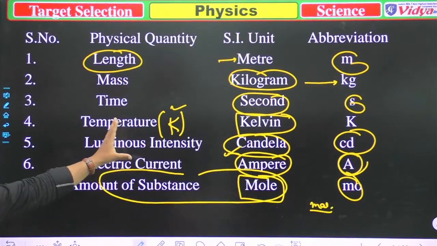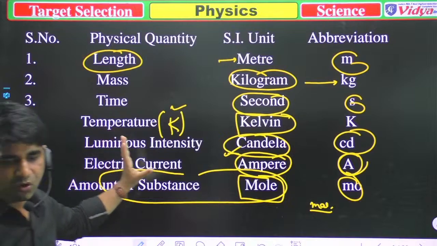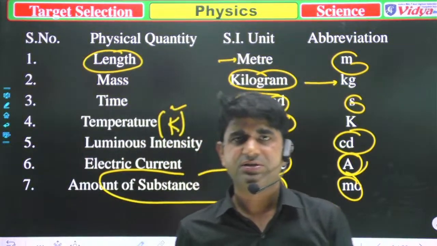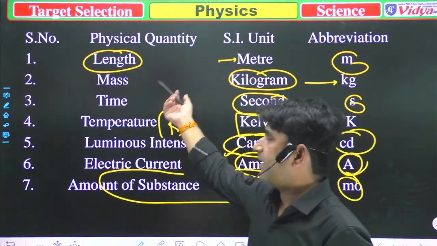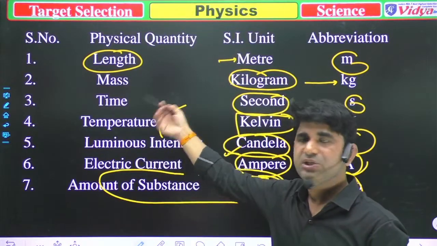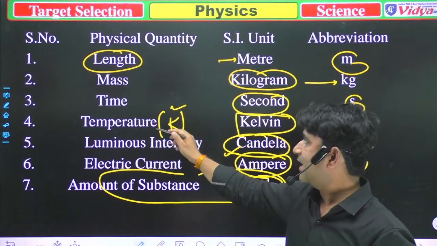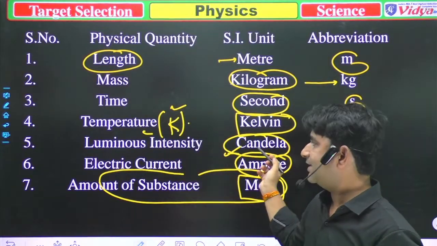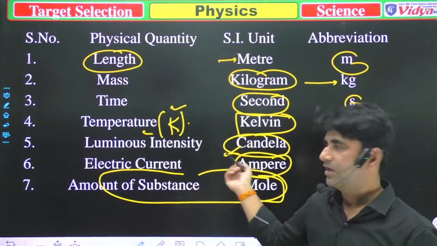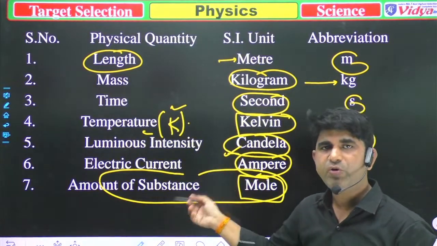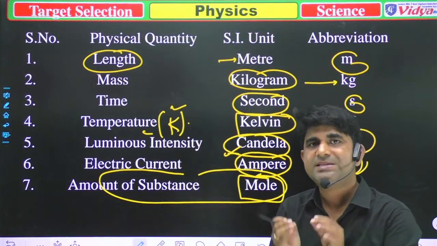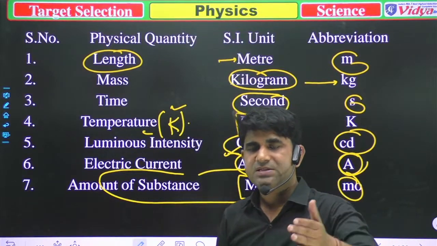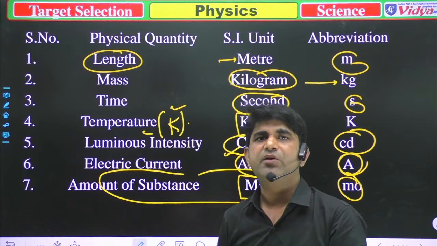I think all of you should remember these basic units in a proper way. So again: length, meter; mass, kilogram; time, second; temperature, Kelvin; luminous intensity, candela; electric current, ampere; amount of substance, mole. So please remember these things properly, because we are starting these classes in a very easy manner.